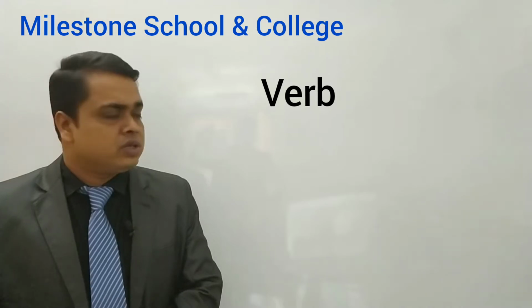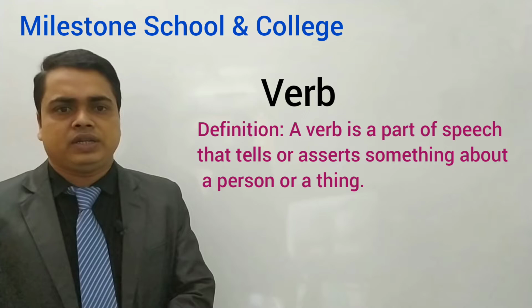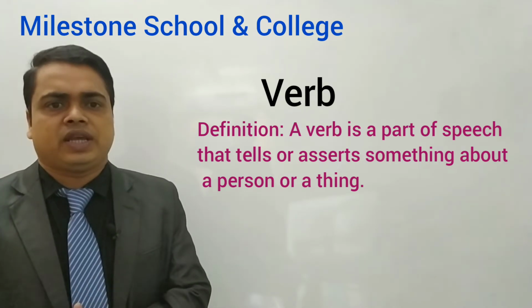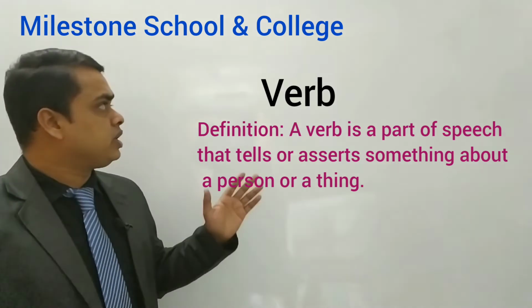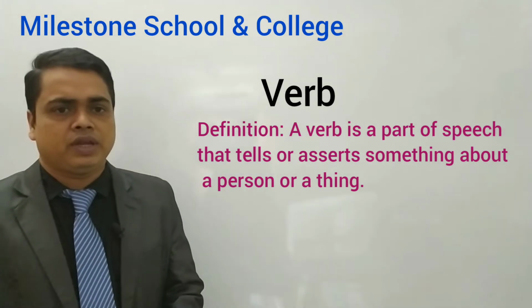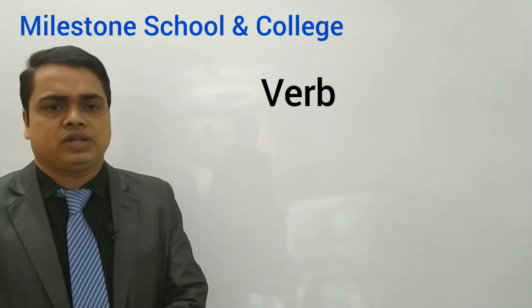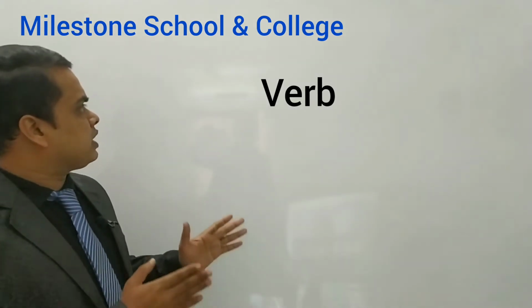Before going to start verb, dear students, you have to know what is verb actually. So this is the definition of the verb. Verb is a word, or you can say verb is a part of speech that tells or asserts about a person or a thing. Yes, write it down, dear students. Write it down in your sheet of copy. This is the definition of the verb. Okay, dear students. Now we are giving some examples here.